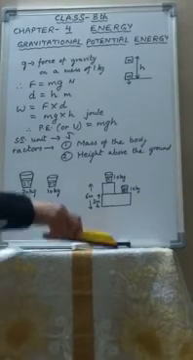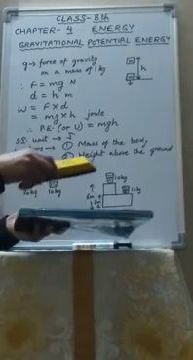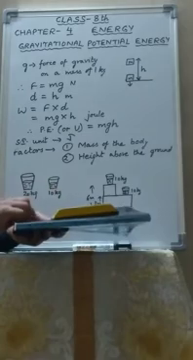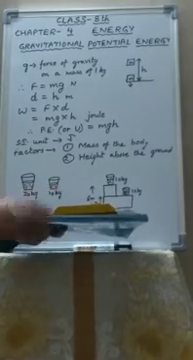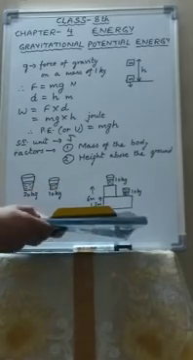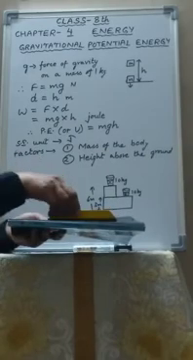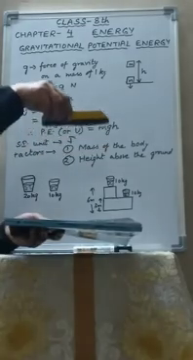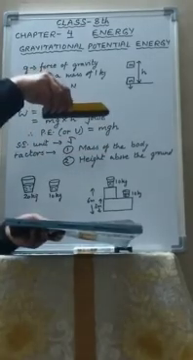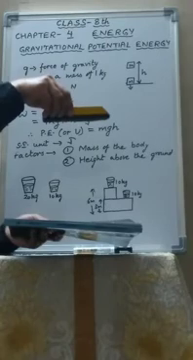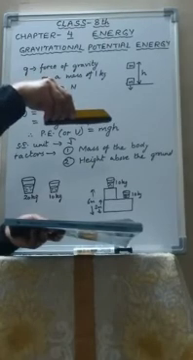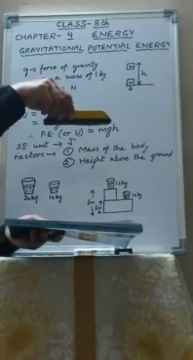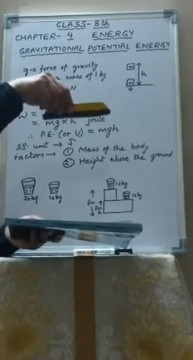Suppose this is a glass plate and this is a wooden block. It is lying above the glass plate, so it will not give any harm to the glass plate. But if we pick up this wooden block and take it to some height, we are doing work against the force of gravity which is acting downward. This work gets stored in the body in the form of potential energy.